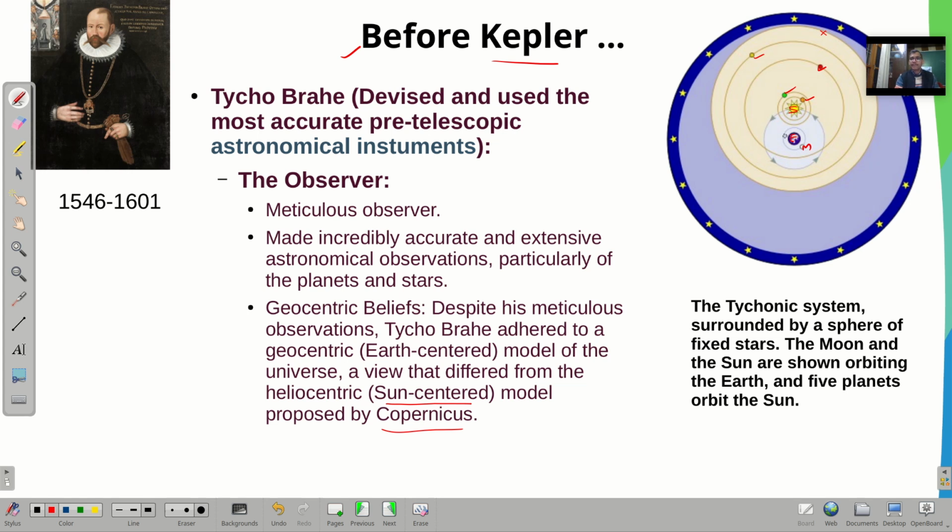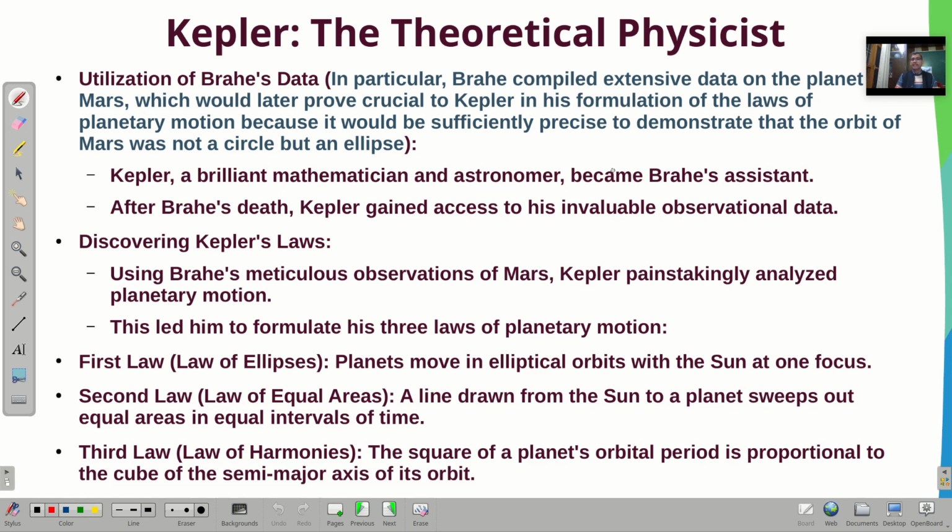But lots of data was there, and his student Kepler dealt with that data and tried to look at it. जब उन्होंने उस डाटा को देखा तो उसके बेसिस पे उन्होंने कुछ और conclusions draw किए. Because Kepler was a student of Tycho Brahe, he utilized Brahe's data.